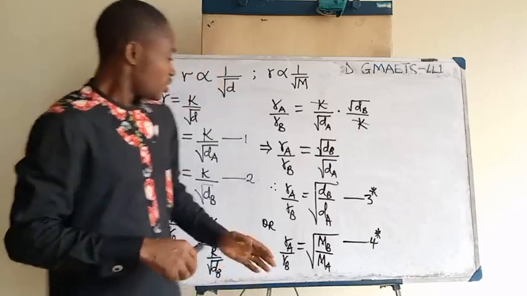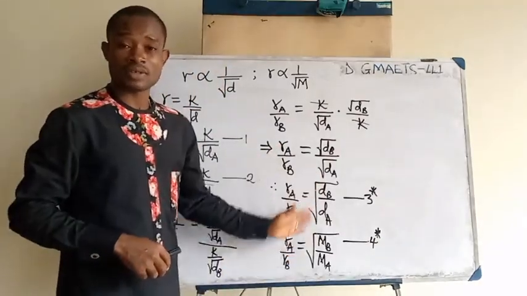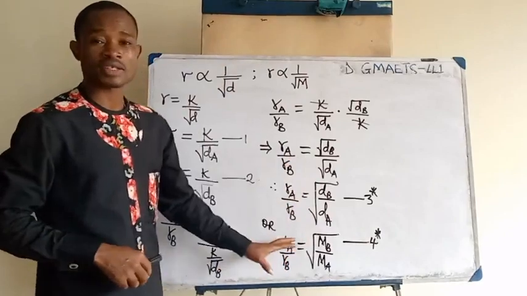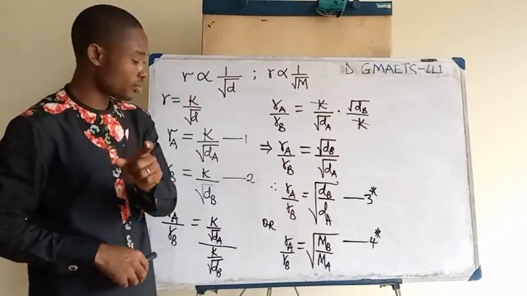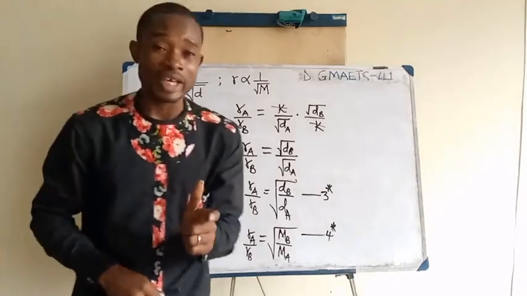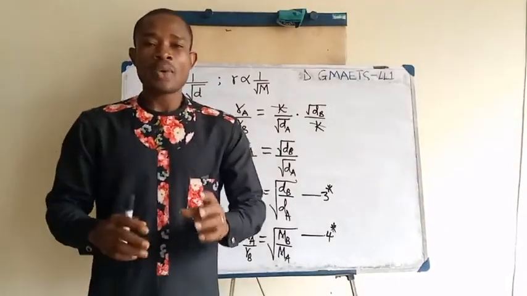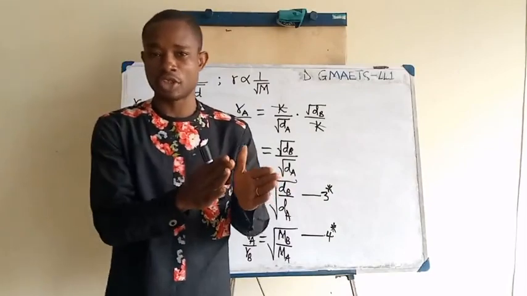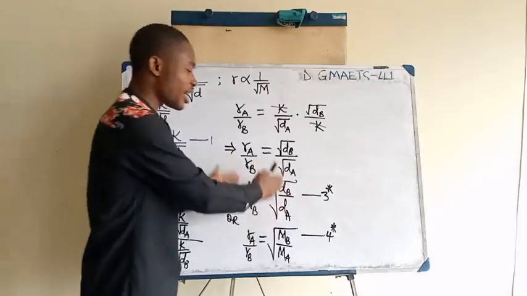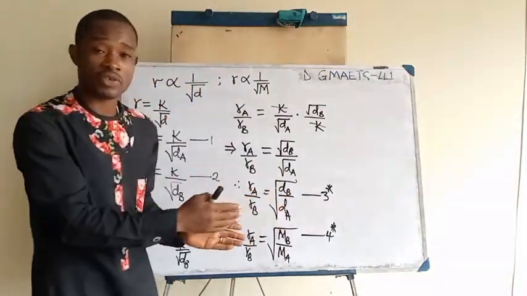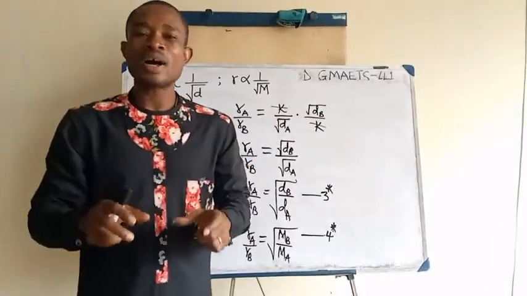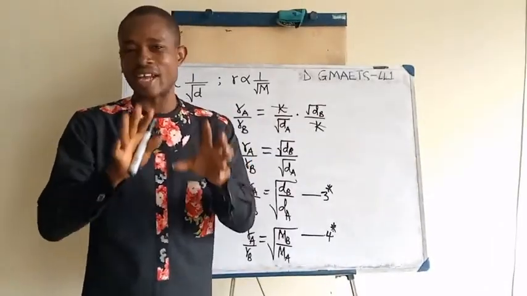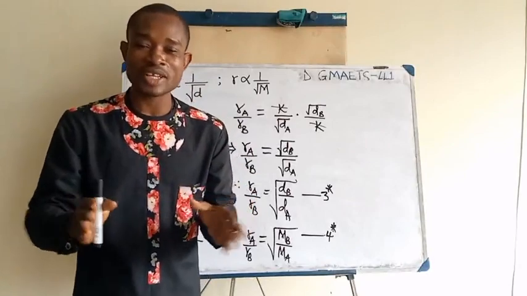So you are expected to memorize this equation 3 asterisks and 4 asterisks for calculation purpose. But I'm not done yet. I want us to go to the foundational definition of rate of diffusion. This equation that I established, 3 asterisks and 4 asterisks, is in terms of Graham's law. What about the definition of rate of diffusion directly? What are you expected to know about that?